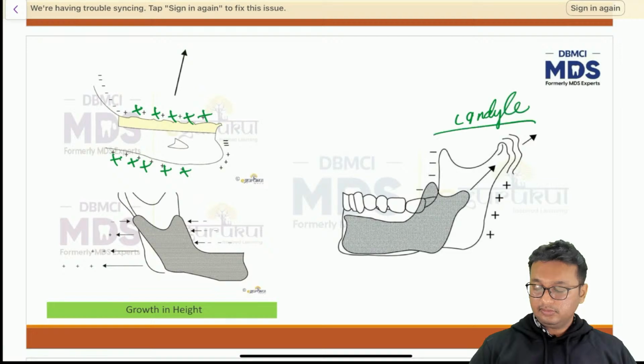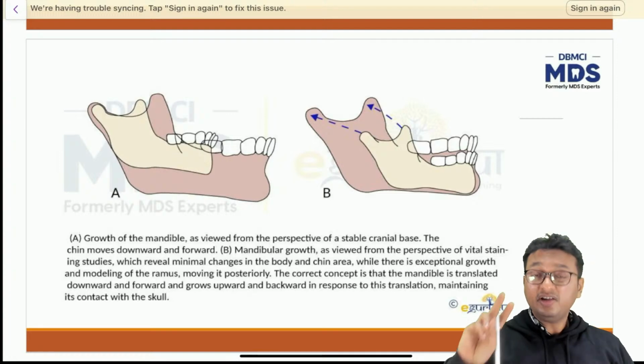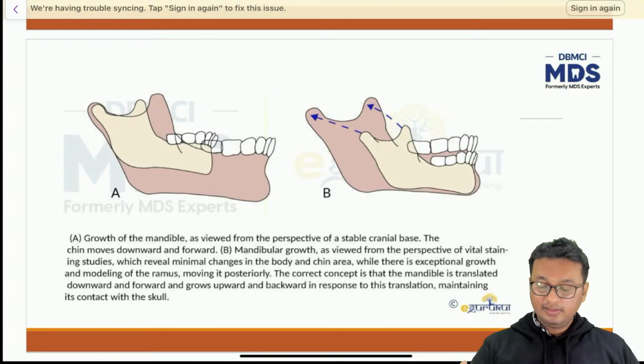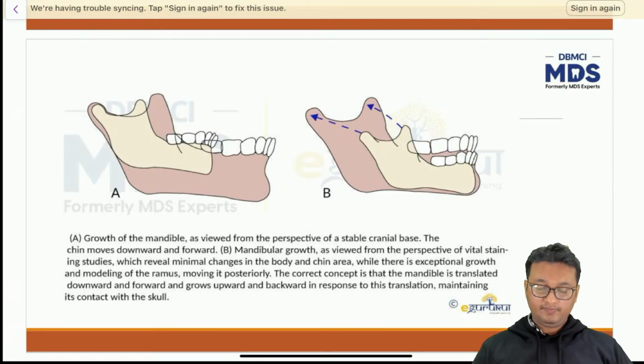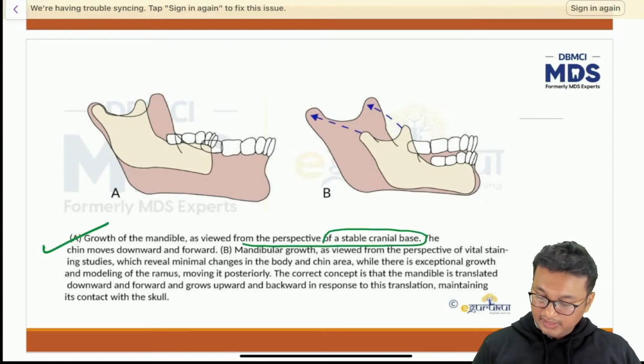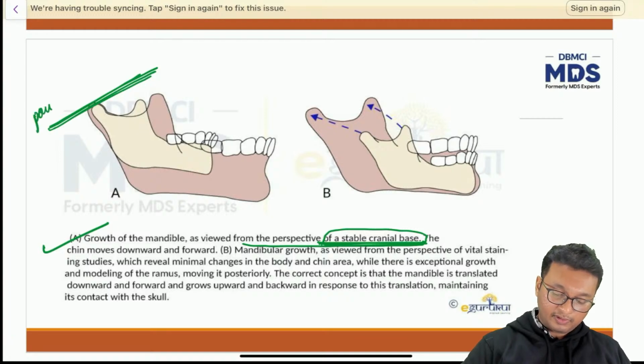Okay. Now this is an interesting concept. There are two perspectives of looking at the growth of the mandible in a downward and anterior direction. The first concept is when viewed from the perspective of a stable cranial base. Now what happens? This is the stable cranial base. This is the point of reference for us.